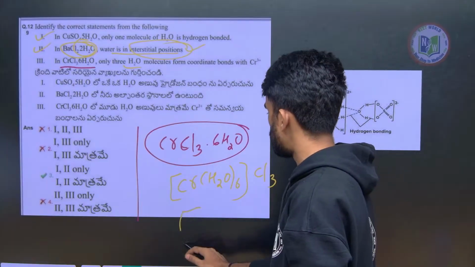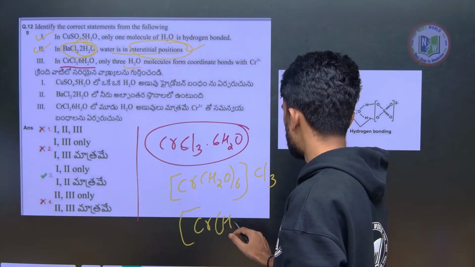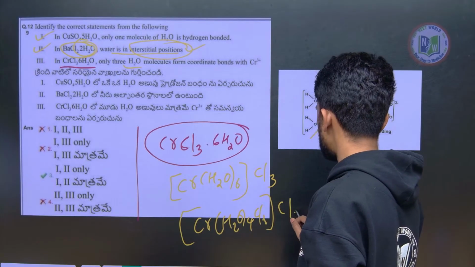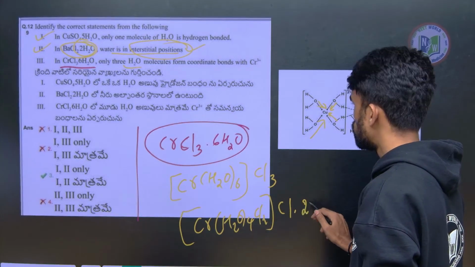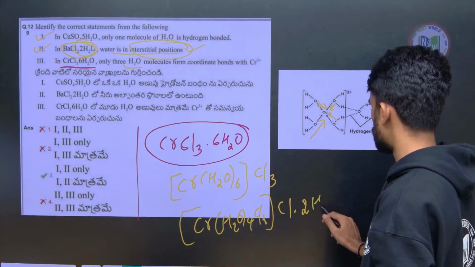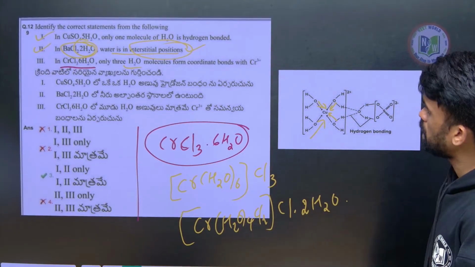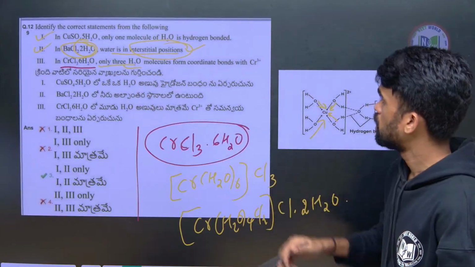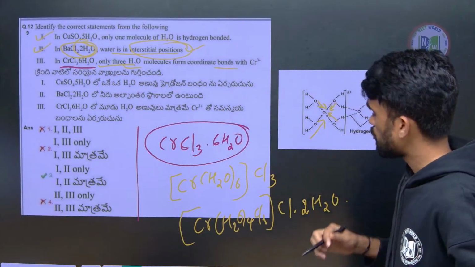or I can also write the formula as Cr(H2O)4Cl2, outside 1 Cl and 2 H2O. Like this also I can write. So, it means only 3 water molecules form coordinate bonds.